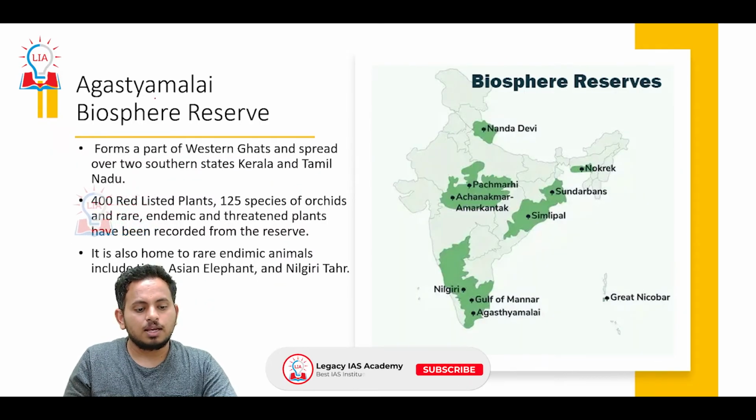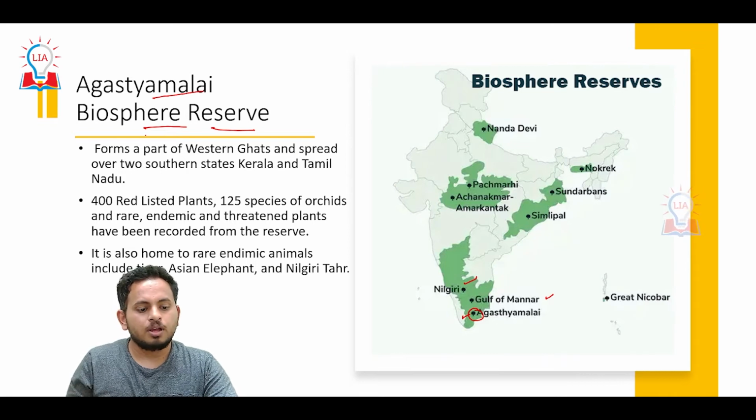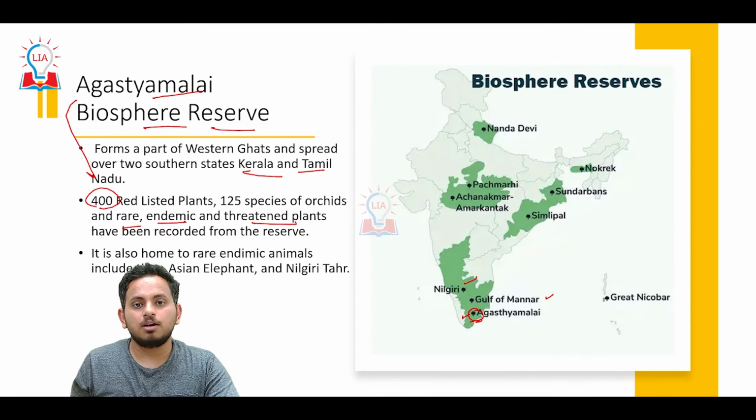And the third one is Agastyamalai Biosphere Reserve. You have seen the location of Agastyamalai Biosphere Reserve. We have done Nilgiri, we have done Agastyamalai, and the next thing we'll be doing is Gulf of Mannar. It forms a part of Western Ghats and spreads over 2 southern states, that is Kerala and Tamil Nadu. 400 red listed plants are present in Agastyamalai Biosphere Reserve along with 125 different types of orchids. And many endemic, rare and threatened plants and animals are a part of Agastyamalai Biosphere Reserve.